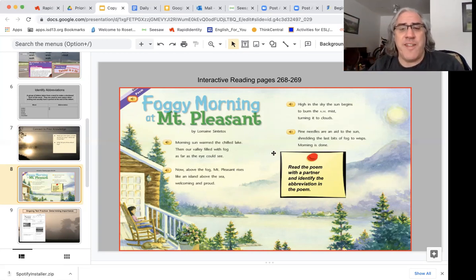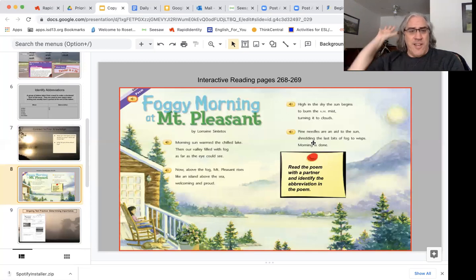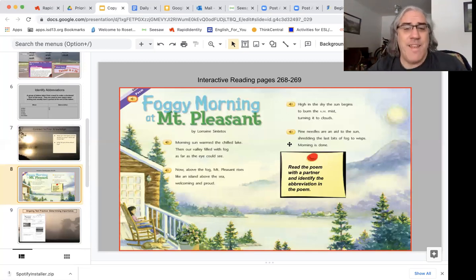And this poem definitely puts a picture in your head of a foggy morning. I really like this. Pine needles are an aid to the sun, shredding the last bits of fog to wisps. And I'm picturing in my head pine needles tearing at the fog and making it go away. This is a nice poem.